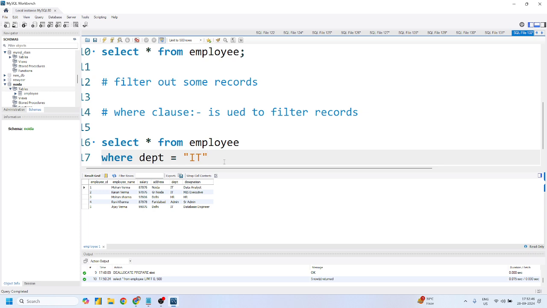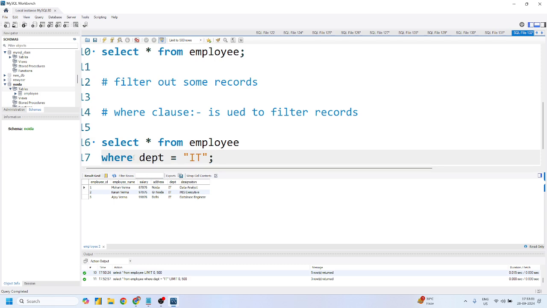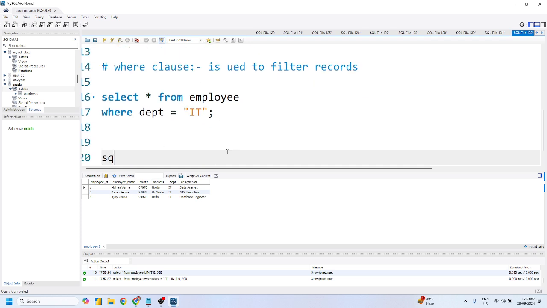This query looks good. The blue dot says that whatever you have written looks good. Now, Mohit, just press Control and Enter. It will give you the result based on the filtered records. Mohit asked, is it case sensitive, like IT? Very good question. SQL is a case sensitive language, right?